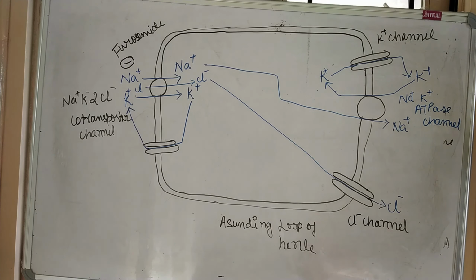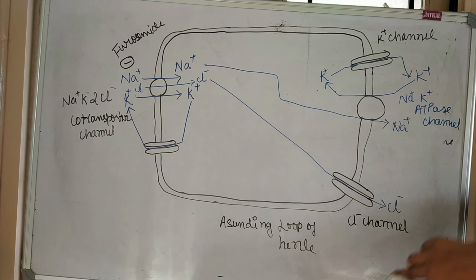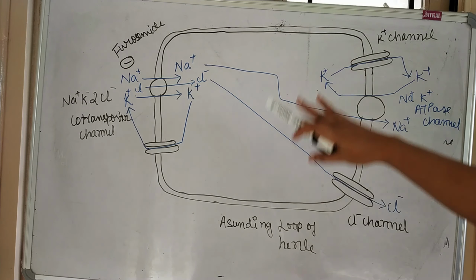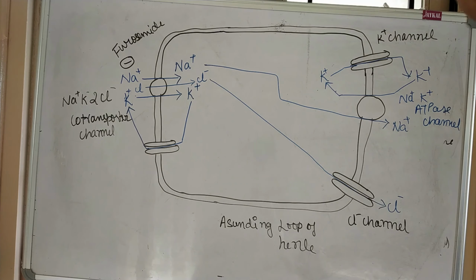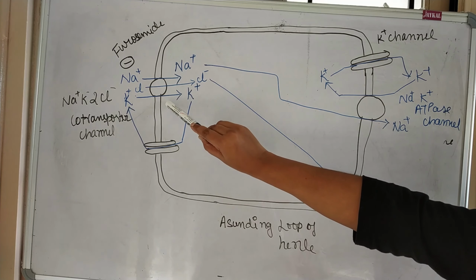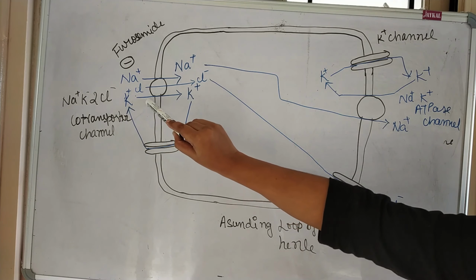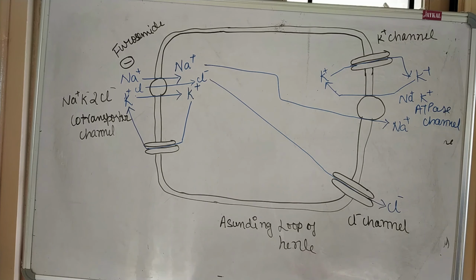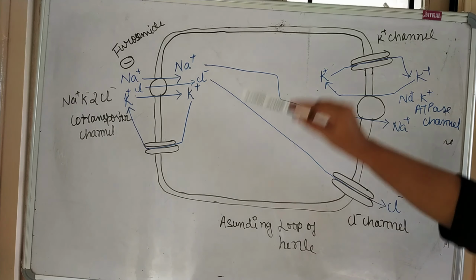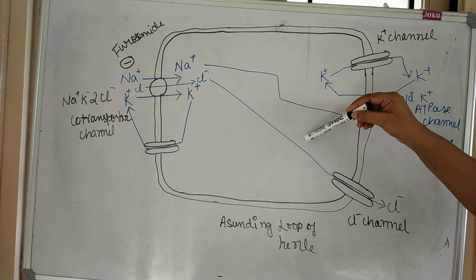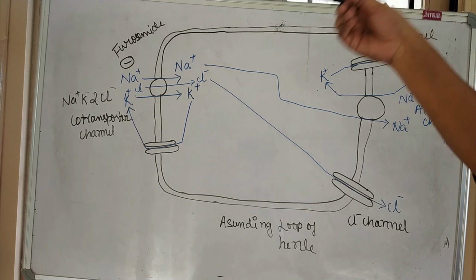rashes. So here you can see the mechanism of action of all the loop diuretics or furosemide. This is the structure of the ascending loop of Henle, meaning inside the structure. Channels are here. This is the sodium potassium chloride co-transport channel, and this is the potassium channel. Here again a potassium channel, this is the sodium potassium ATPase channel, and this is the chloride channel. Through these channels the various ions will enter inside the loop of Henle or go outside.